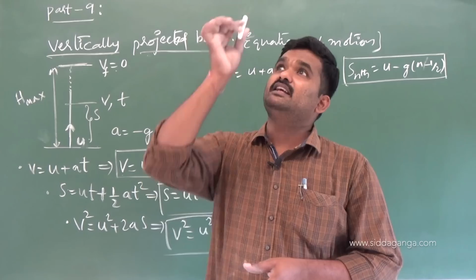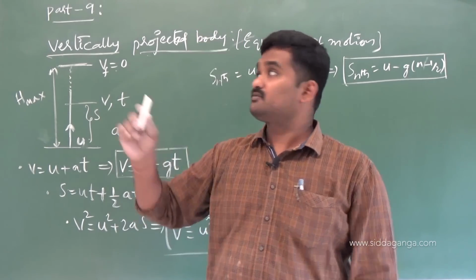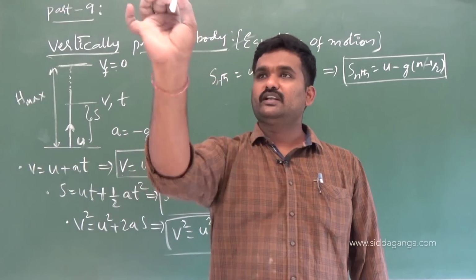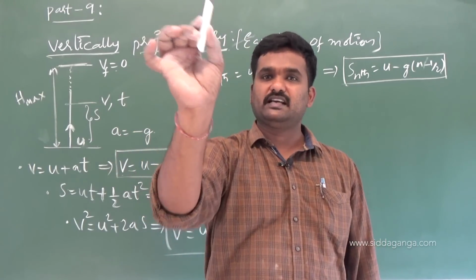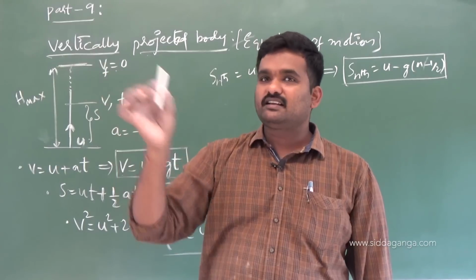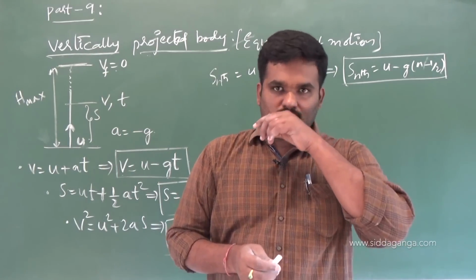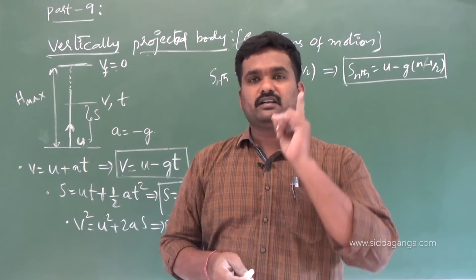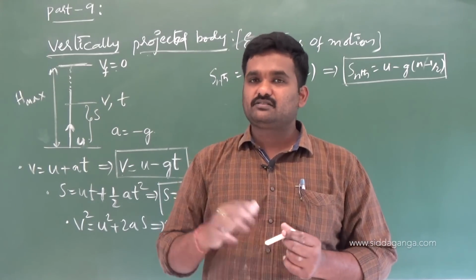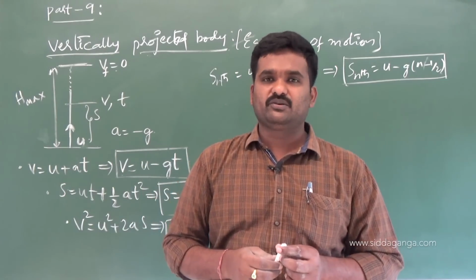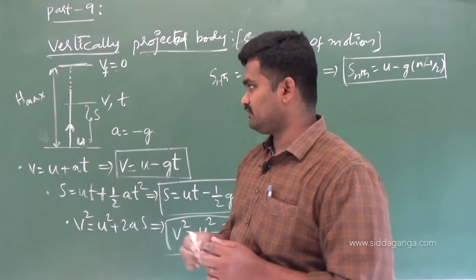If it is thrown vertically up, then it is a vertically projected body. That's what we have written, vertical projection. If I throw it horizontally, then it is a horizontal projectile. Oblique projectile, we will study in the next chapter, in continuation of that. A combination of horizontal and vertical motion is an oblique projectile. That we will study in the coming sessions, in the next chapter, motion in a plane. Nothing to bother about as of now.